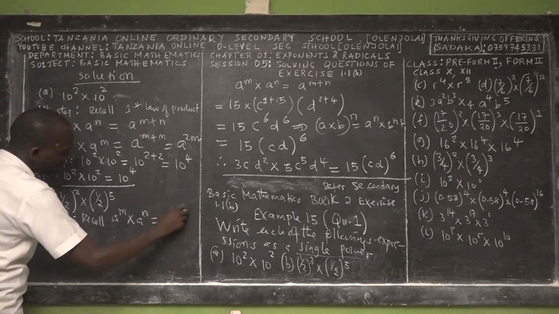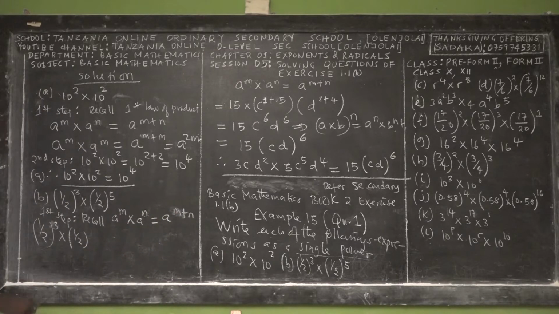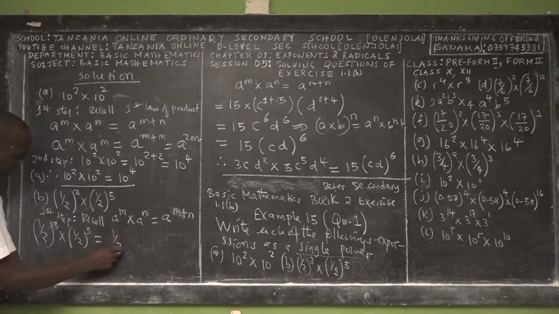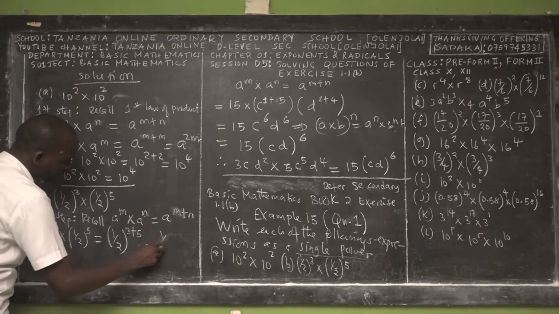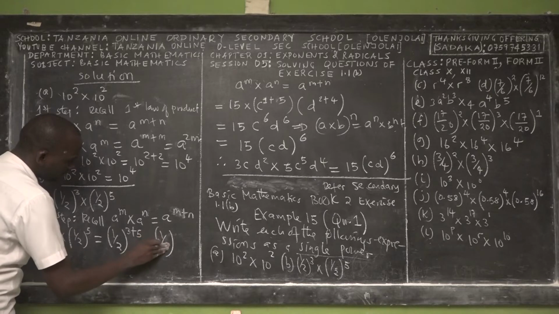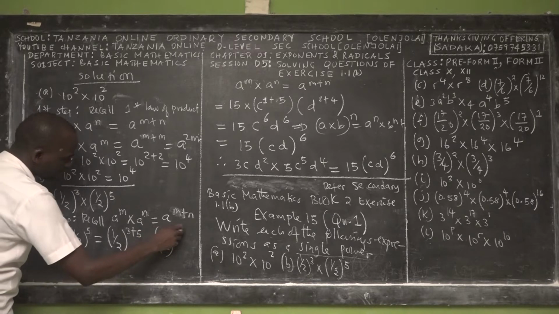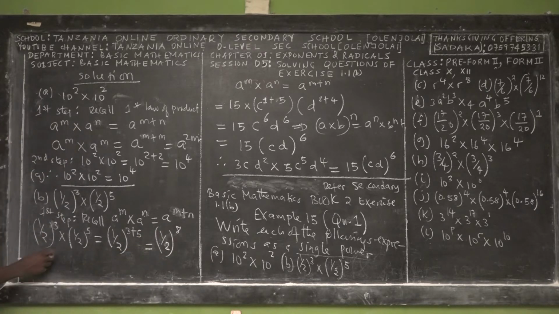So here we have m plus n, right? Yes. So here we have a half power 3 times a half power 5. The base is a half. The exponent is 3 plus 5, right? Yes. So the response is a half power 8. As the response, it's not difficult, now you are competent.